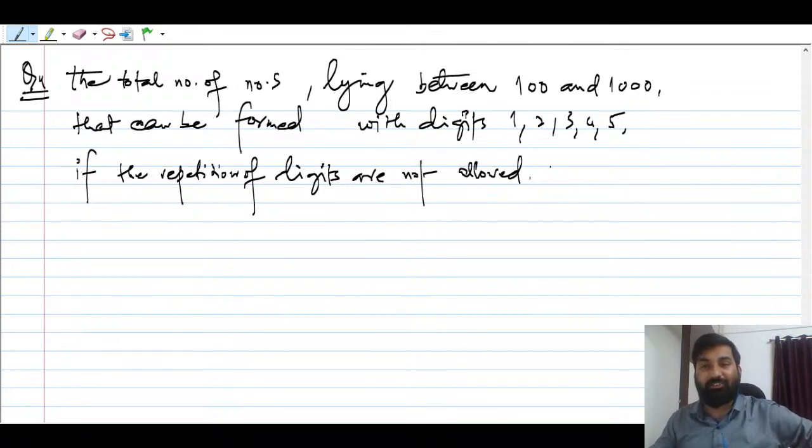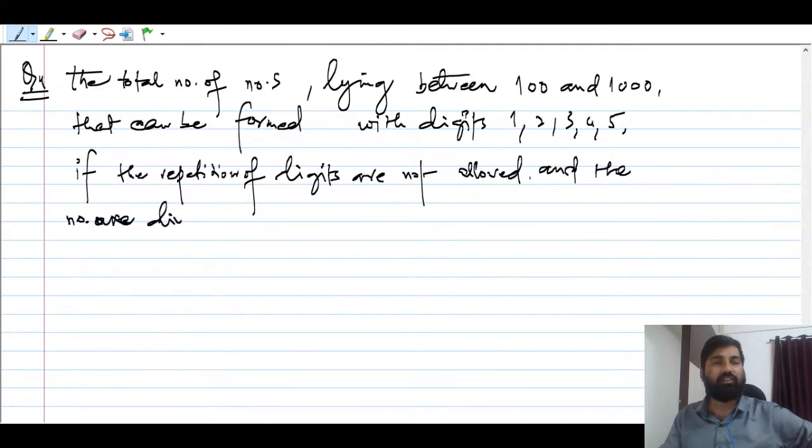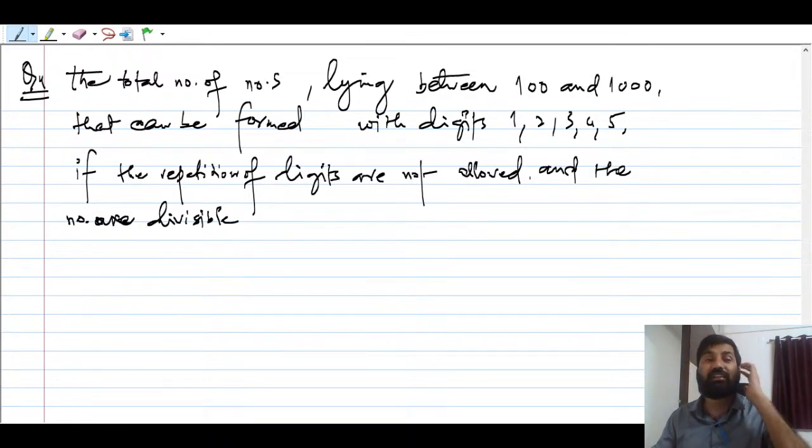And the numbers are divisible. Your aptitude should be very good. Though I'm going to teach aptitude, some knowledge of the number system is required: which number can be said to be divisible by 3, what is that condition, you should know.